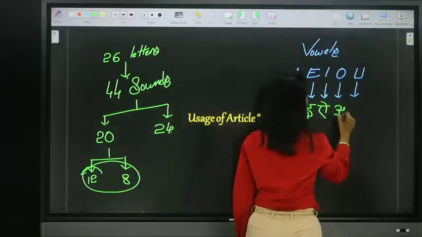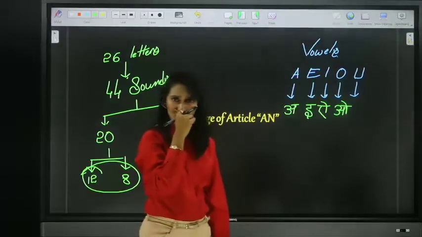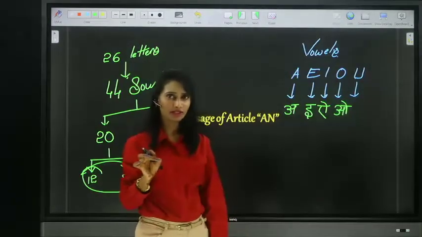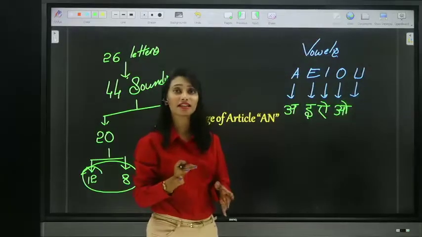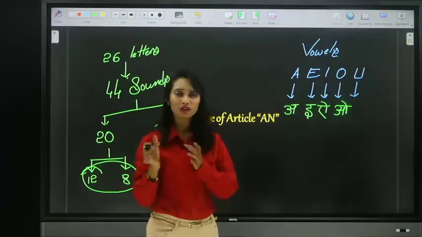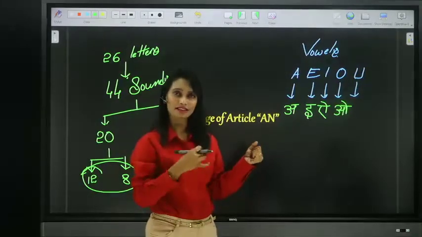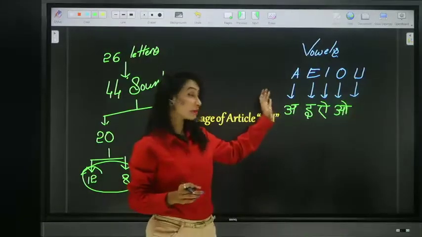O sound. As I told you before in previous sessions, every Indian language has vowels and consonants. A to aha are vowels and ka to sha are consonants. So we are talking about those vowels.